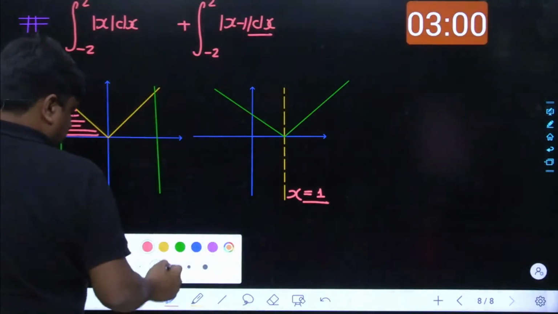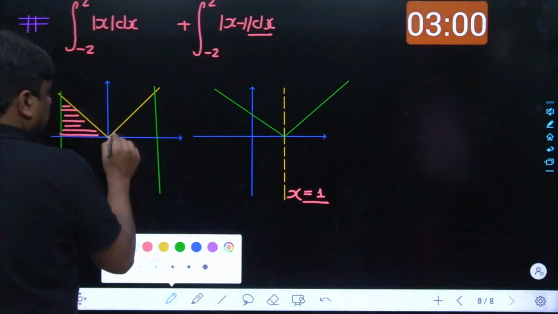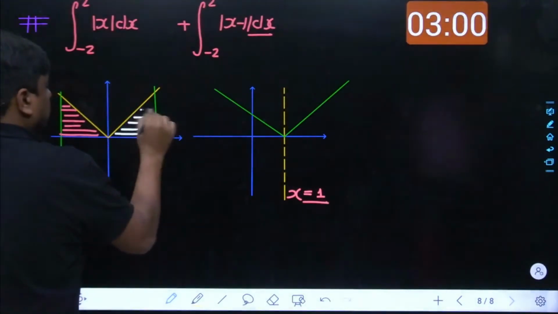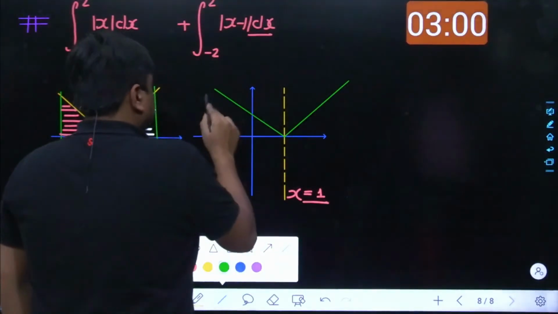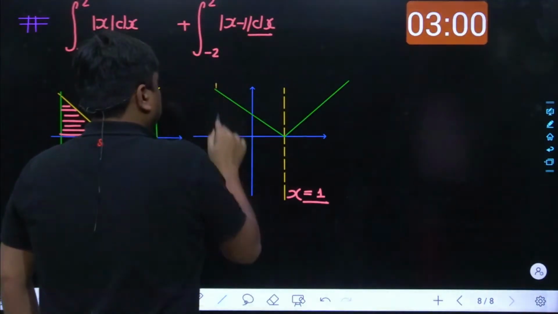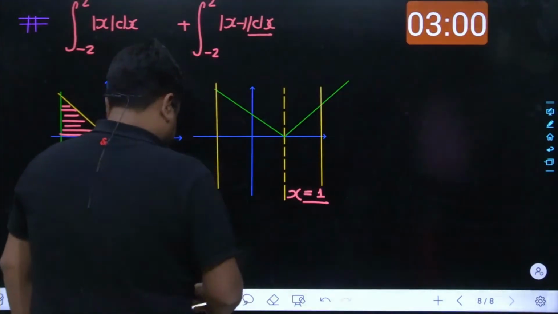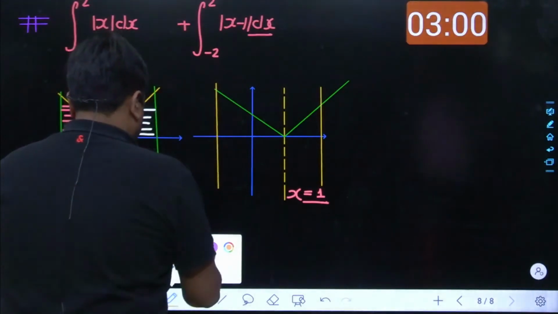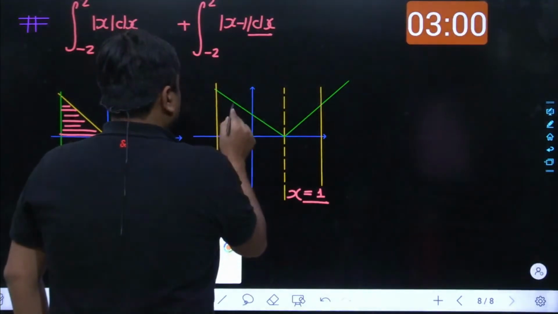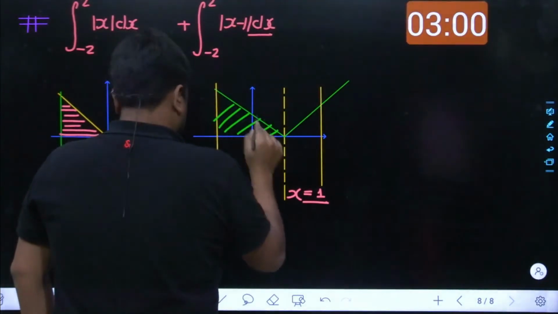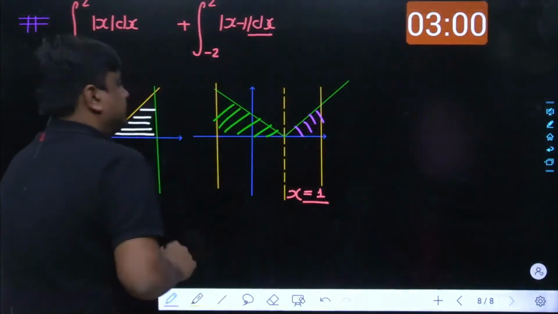And the same goes with this as well. So you have to find this area as well, and then comes this one.